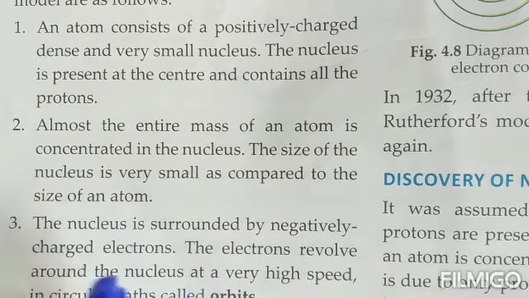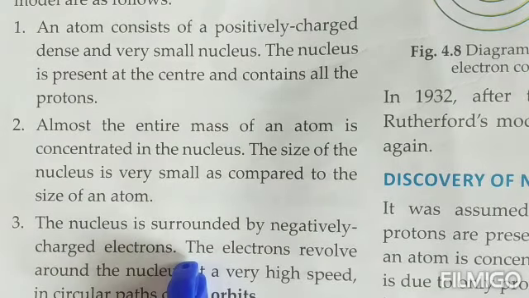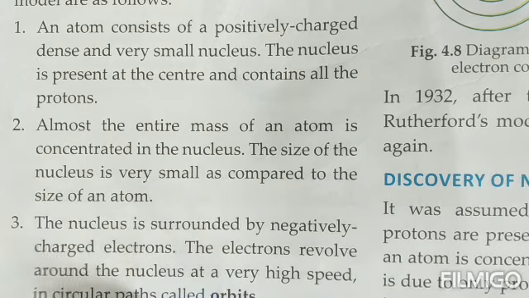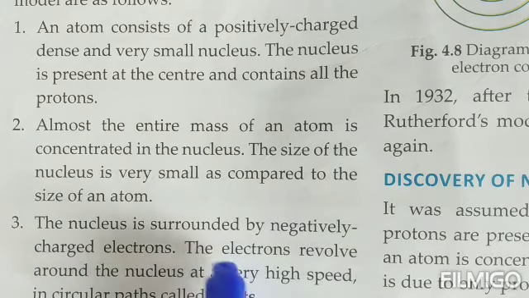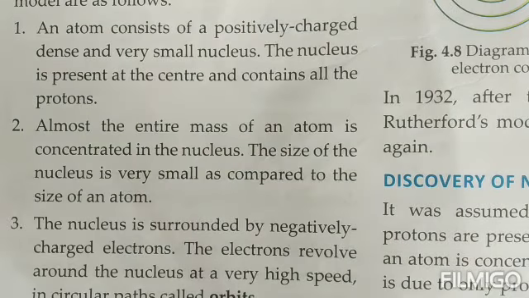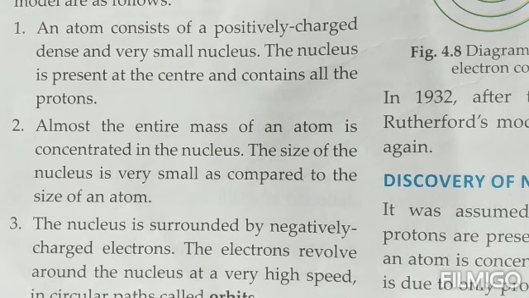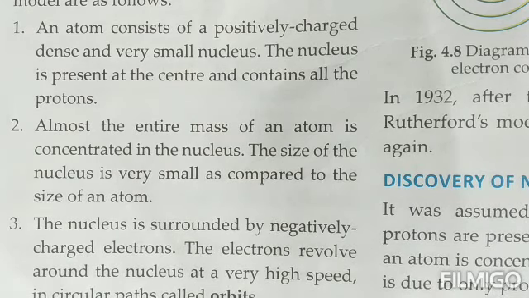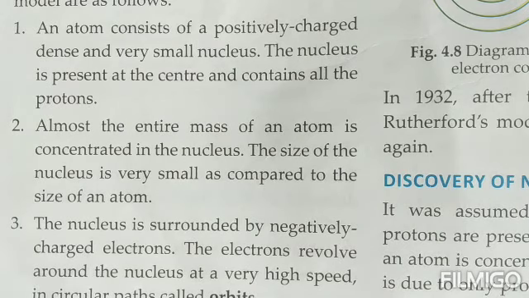The nucleus is also surrounded by negatively charged particles, which were the electrons, and these electrons move around the nucleus in circular paths known as orbits at a very high speed, just like the planets that revolve around the sun, but the speed of the electrons is too high. The number of electrons is always equal to the number of protons, and that is why an atom on a whole is electrically neutral, and there is a lot of empty space in an atom where the electrons move about freely.